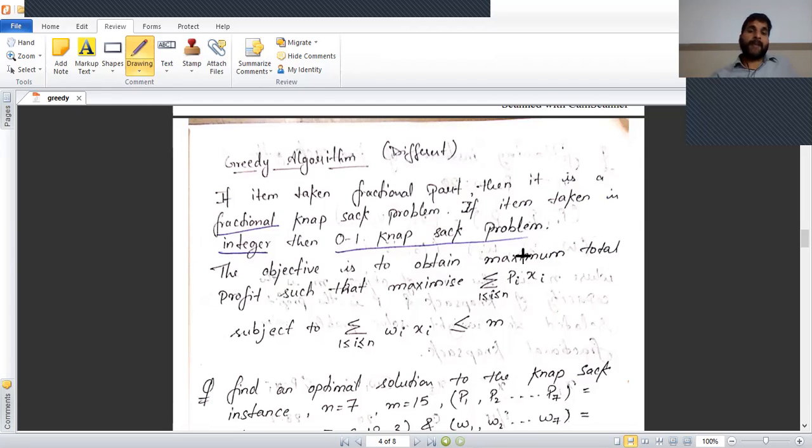is to obtain the maximum total profit, such that we maximize the sum of pi xi, where pi is the profit, xi is the fraction, and the summation runs from 1 to n. Subject to the main condition: sigma of wi xi, for 1 less than or equal to i less than or equal to n, is less than or equal to the knapsack capacity m. This condition applies in each step.